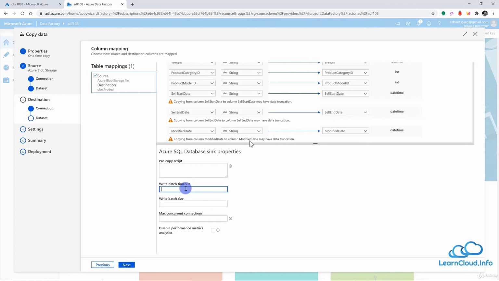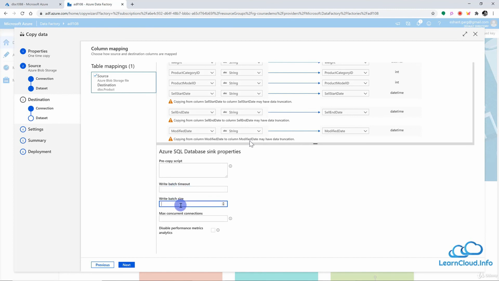And then we have write batch timeout. So let's say for some reason your destination is busy and this pipeline keeps trying to write data but it can't, then how long should the pipeline wait? A few minutes, few hours, few days. So you can mention the timeout here. I think by default it is 7 days or something.